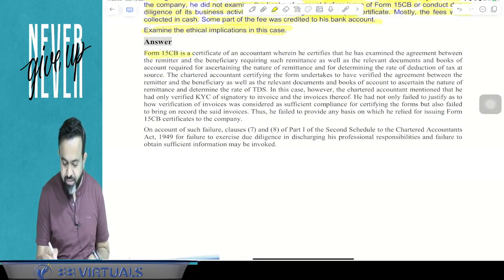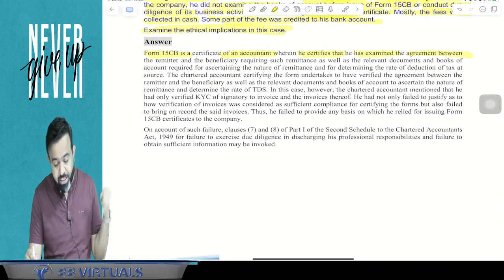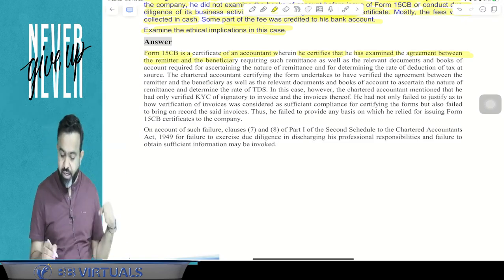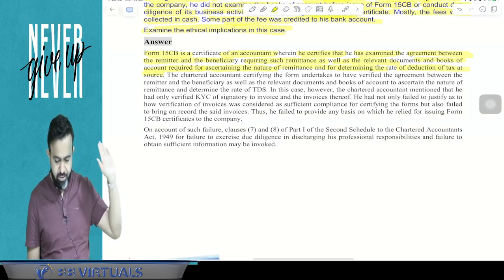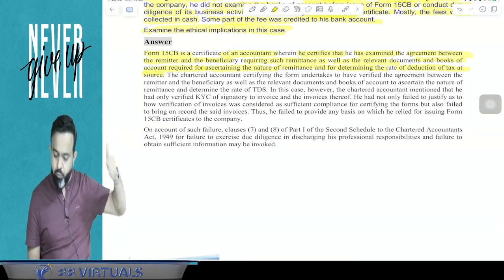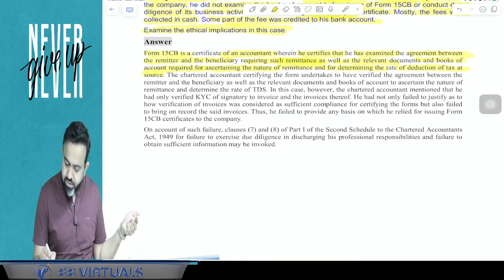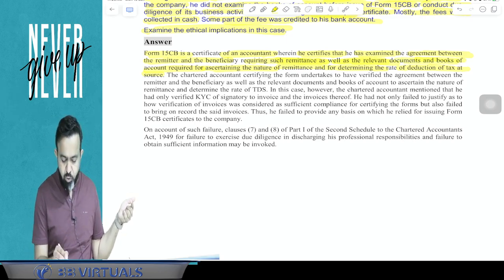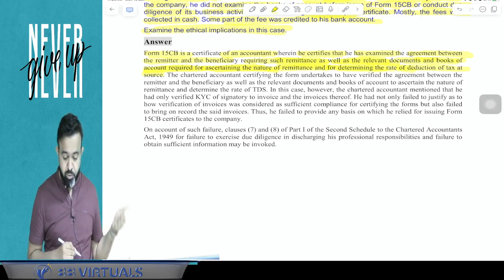Form 15CB is a certificate of the accountant wherein he certifies that he has examined the agreement between the remitter and beneficiary requiring such remittance, as well as the relevant documents and books of accounts required for ascertaining the nature of remittance and for determining the rate of deduction of tax at source. Miss TDS, he verifies that.